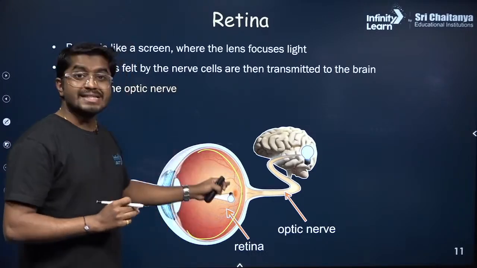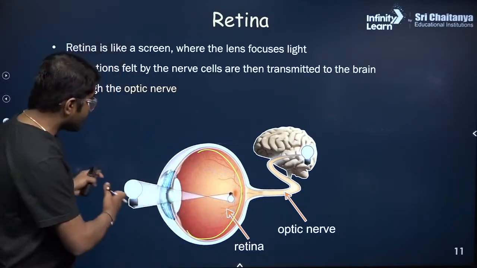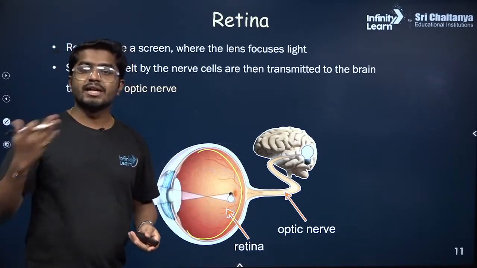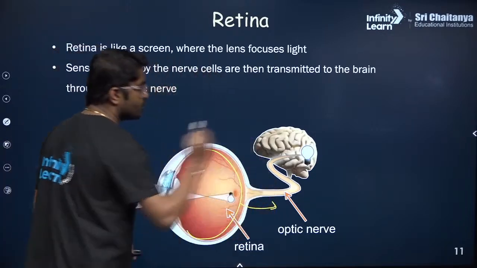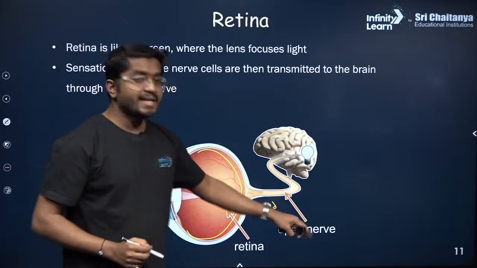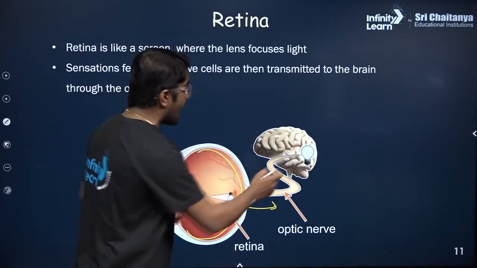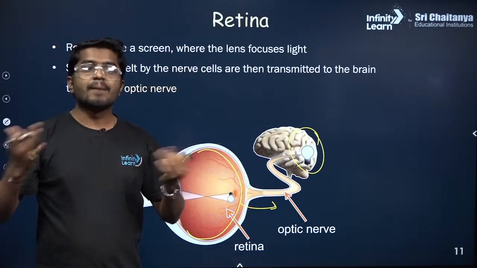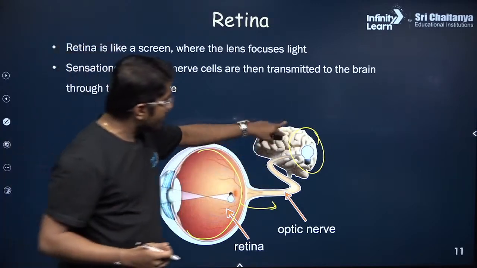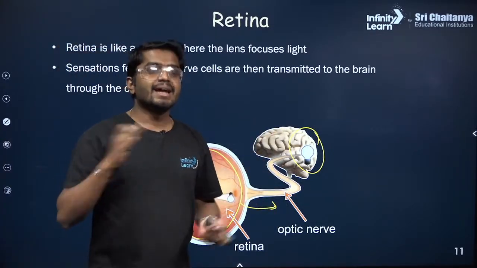So there are a lot of sensory cells which capture this image and convert it into electrical signal. That electrical signal is taken to the brain by the optic nerve. Optic nerve, the purpose is to just carry the signal and the brain interprets. So we don't see the world upside down. Why? Because our brain interprets the signal. So it corrects, it inverts.